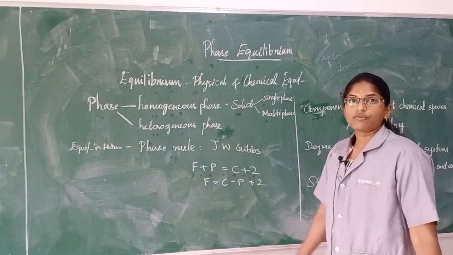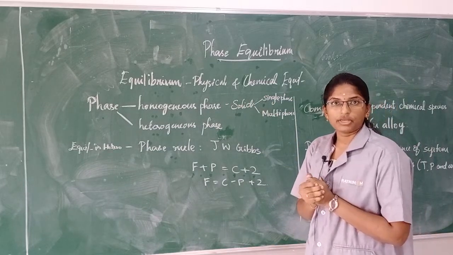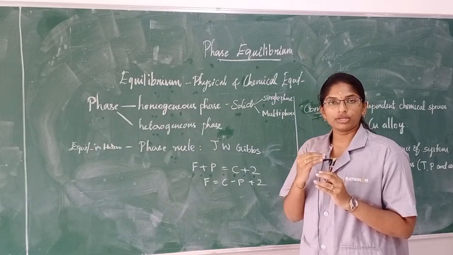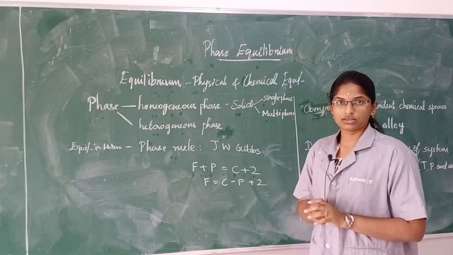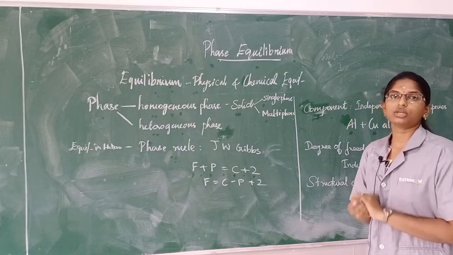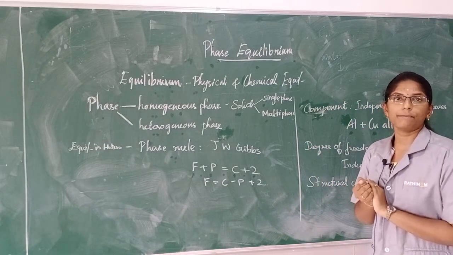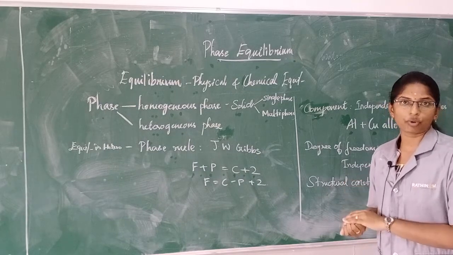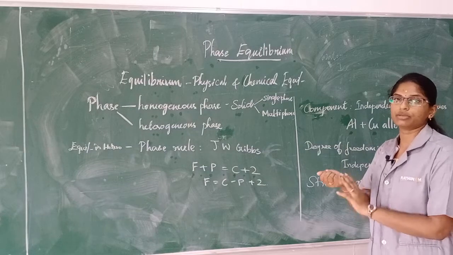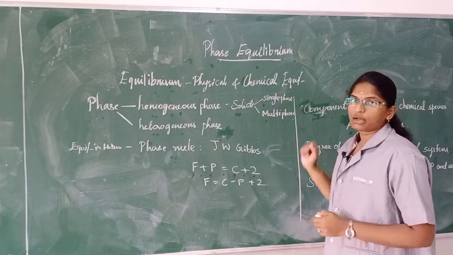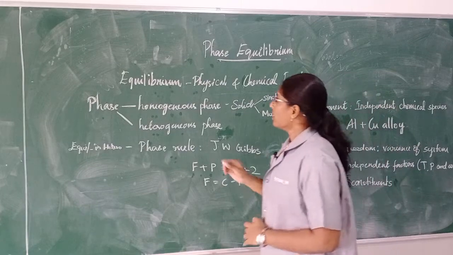Physical equilibrium is an equilibrium between two phases, which we can visibly notice. The other one is chemical equilibrium. Chemical equilibrium is a point at which the forward reaction is equal to the backward reaction, or otherwise the number of reactants is equal to the number of products. That equilibrium is known as chemical equilibrium. Chemical equilibrium occurs in chemical reactions.